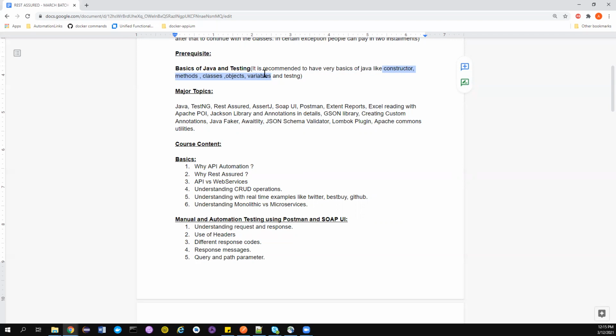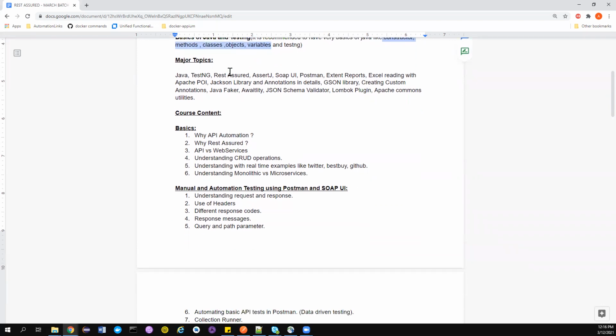So yeah, the prerequisite is only you need to have a good laptop with you to practice, and then you also need to have a little bit of knowledge about the core Java. Good. So major topics that I will be covering in this particular course revolve around Java. Obviously, we're gonna use TestNG as our unit testing framework, and we also use REST assured library.